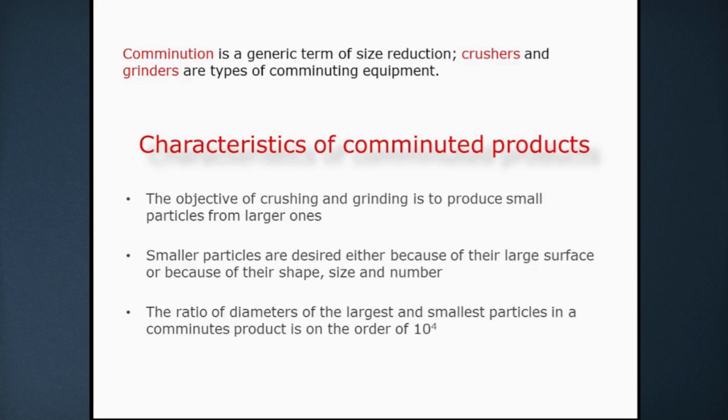The main purpose of crushing and grinding is to produce small particles from larger ones. Smaller particles are desired either because of their large surface area or because of their shape, size and numbers. The ratio of diameters of the largest and the smallest particle in a comminuted product is on the order of 10 to the power 4.